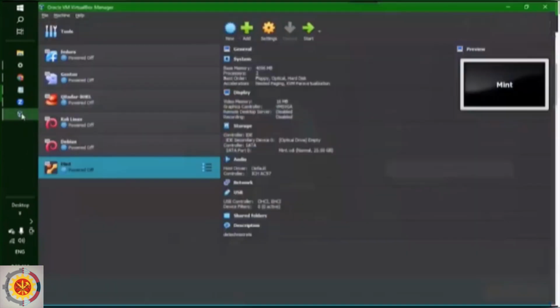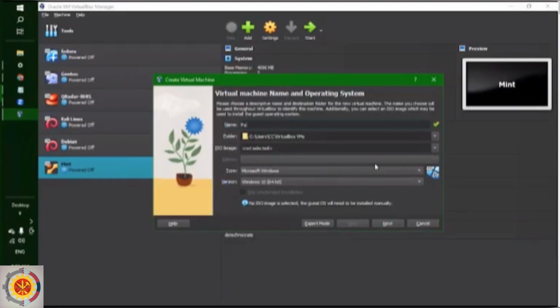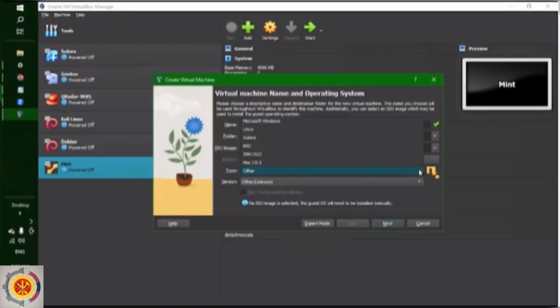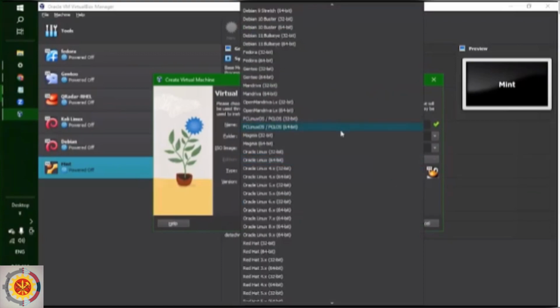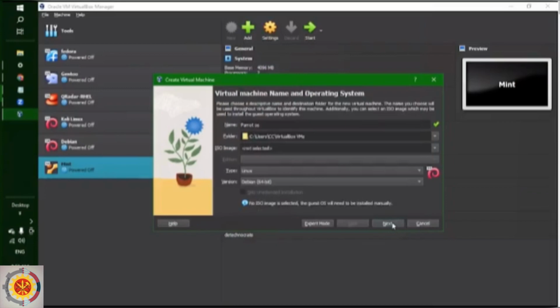Let's open our VirtualBox. Click new. Name the virtual machine Parrot OS, type Linux, and as Parrot is based on Debian, we will select Debian 64-bit.